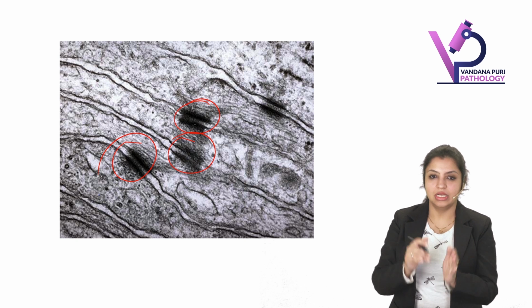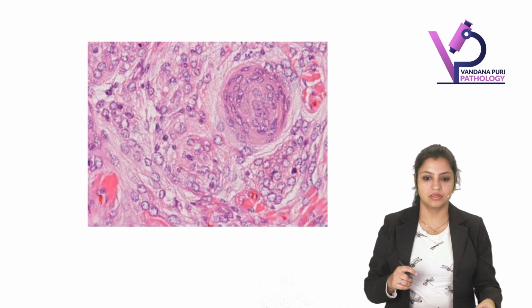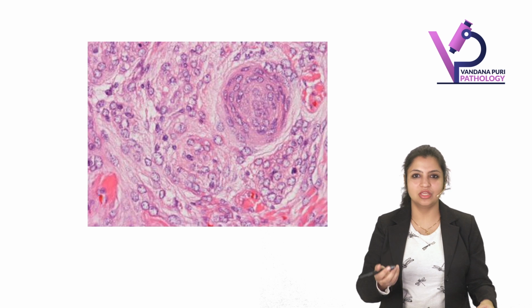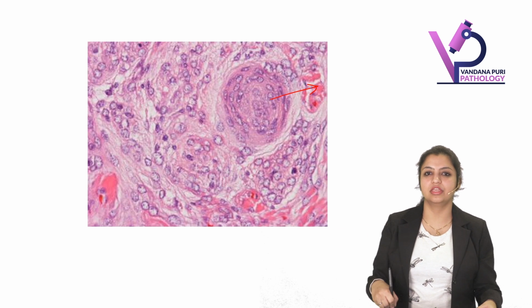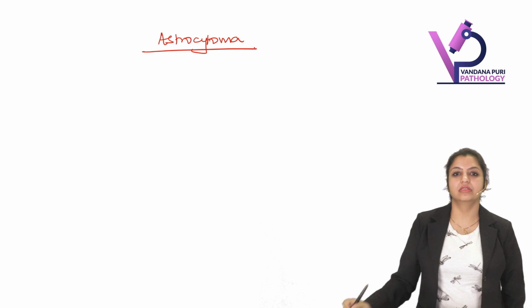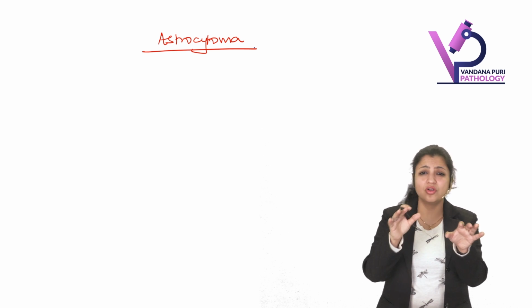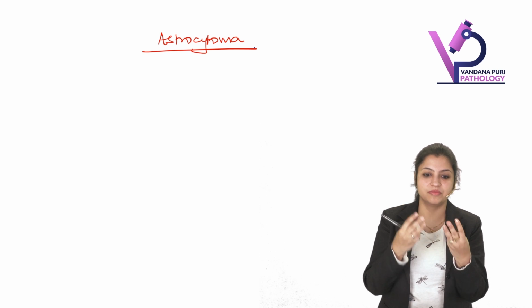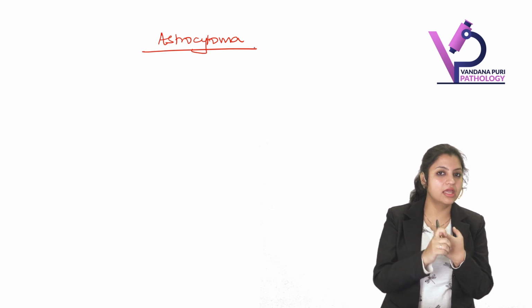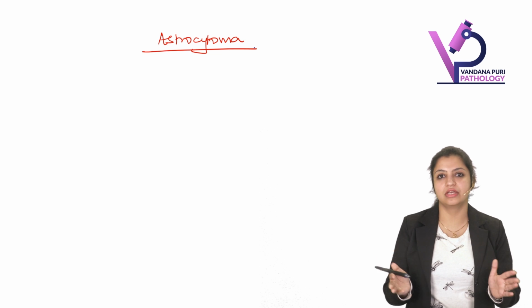Now let us start with the most common brain tumors, that is gliomas. This you know, the meningothelial whorl, the meningothelial variant of meningioma. So now let's start. The largest category of brain tumors are called astrocytomas. So the largest category of glioma is astrocytoma. I hope you remember. Gliomas are of how many types? Three types: astrocytoma, ependymoma, and oligodendroglioma. Now we are going to focus just on astrocytoma.